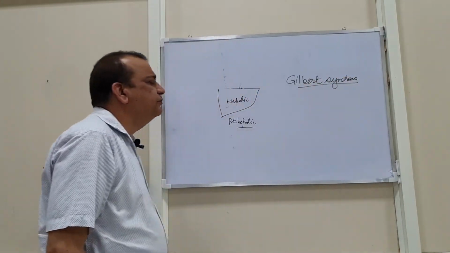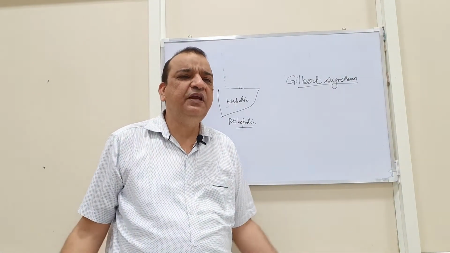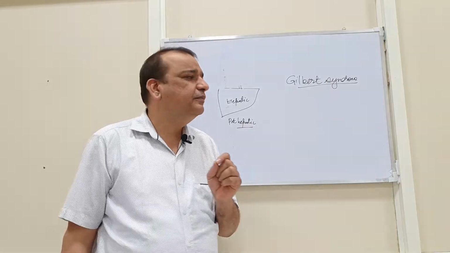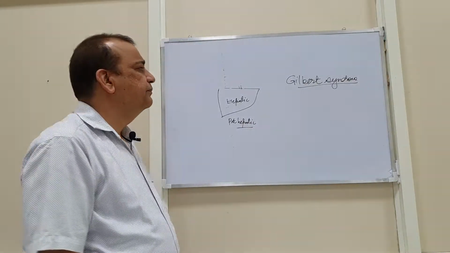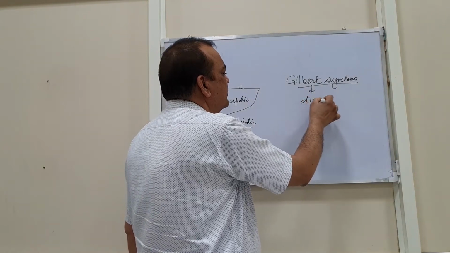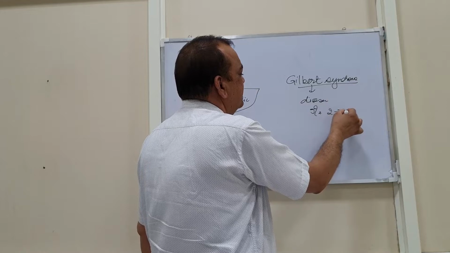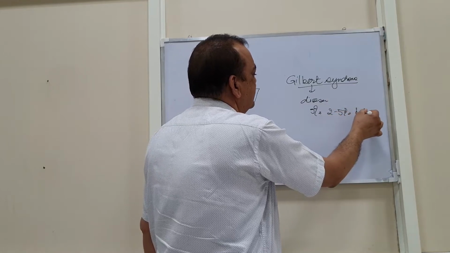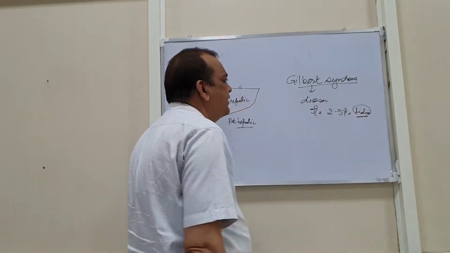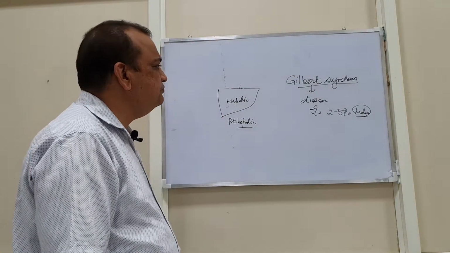In Gilbert syndrome, there is less conjugation of the bilirubin, which may lead to unconjugated bilirubin in the blood. But this is not a disease; rather, it is a common condition, and almost 2 to 5% of the Indian population is afflicted with Gilbert syndrome.